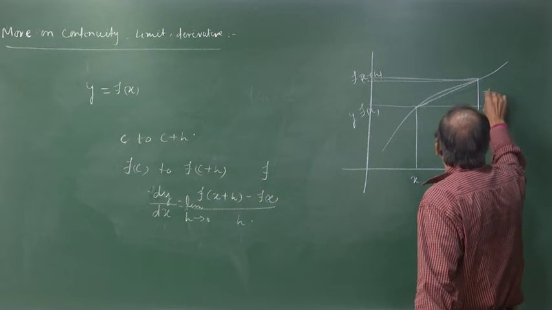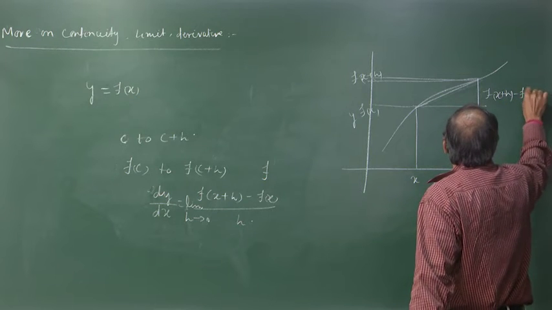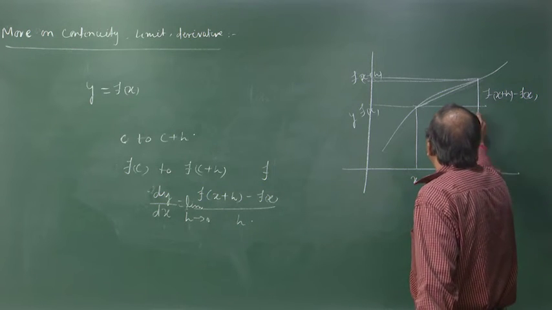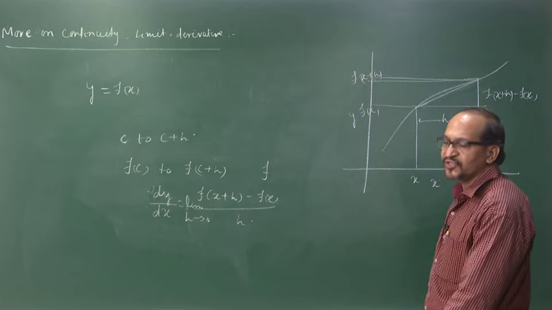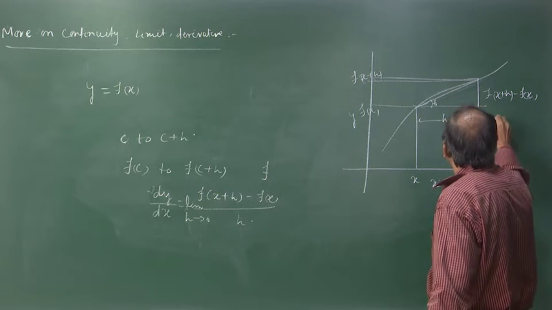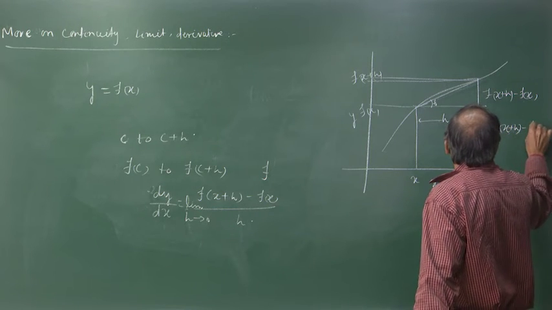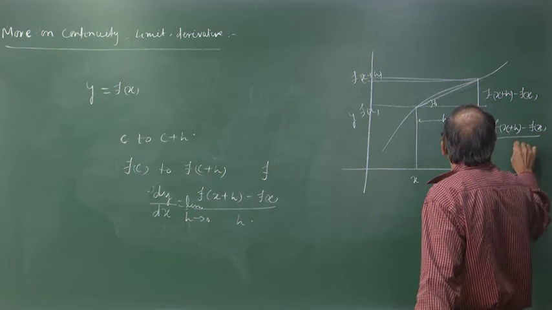So, this is f of x plus h minus f of x, and this is x plus h minus x, which is h, and tan theta, the slope, is f of x plus h minus f of x by h.